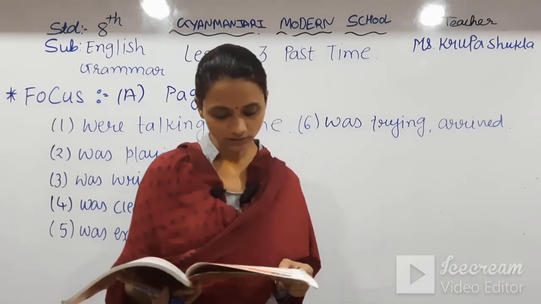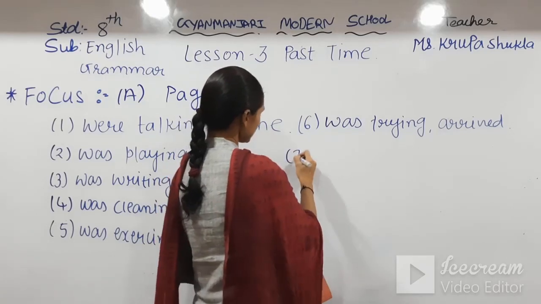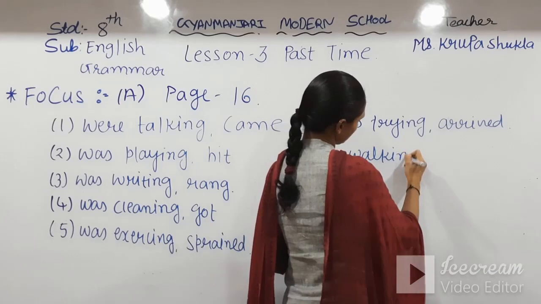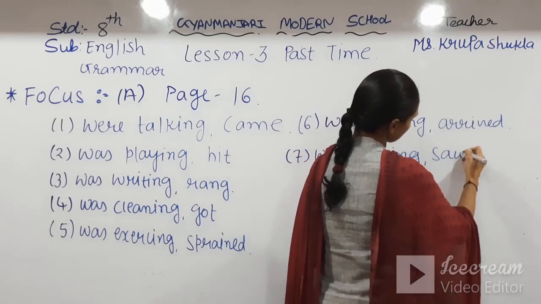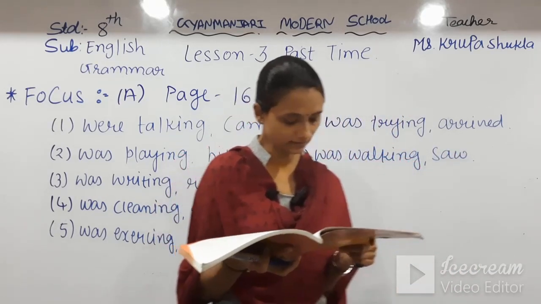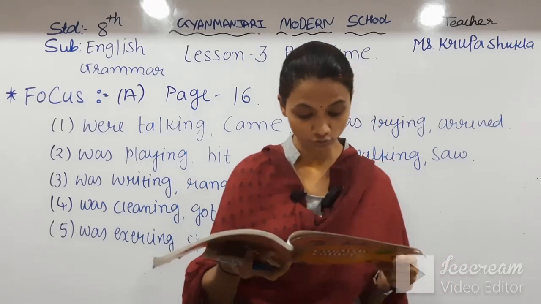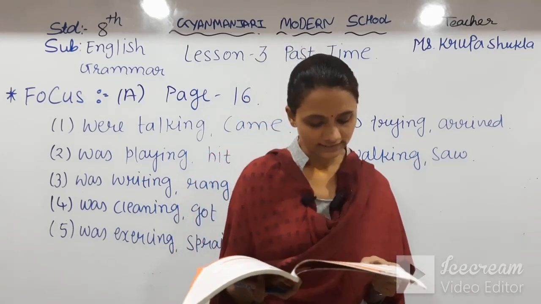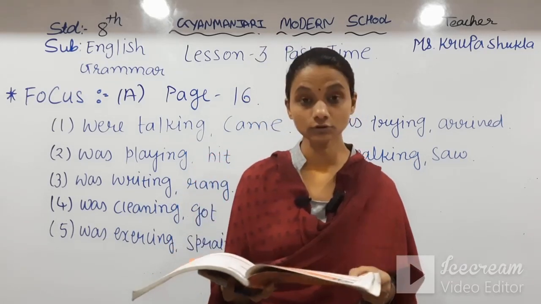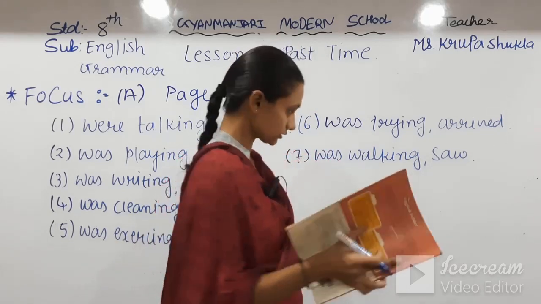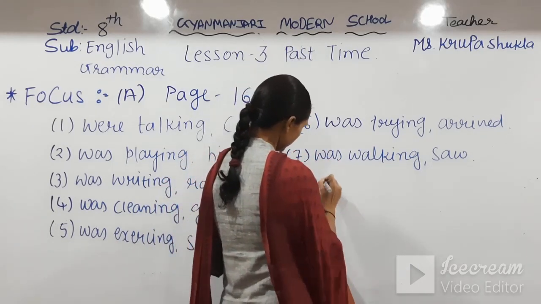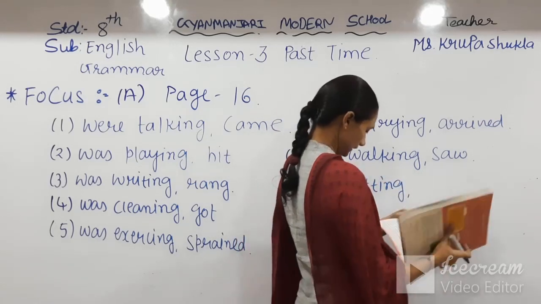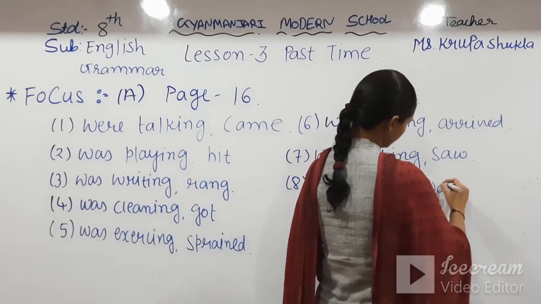Number 7: Rahul blank down the road with his dog when he blank his cousins driving past. So it is was walking and saw. Number 8 is while Rahul blank at the barber shop, his neighbor's son blank into the same shop. Sit and walk are given, so we use was sitting and walked. So number 8 is was sitting and walked.